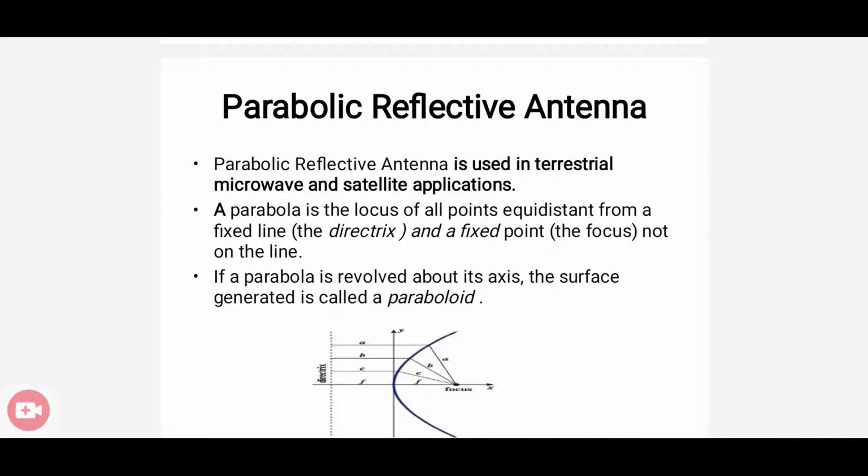Its surface is known as a paraboloid. So this is a representation of a directrix as well as a focus. Focus is a fixed point and directrix is a fixed line.